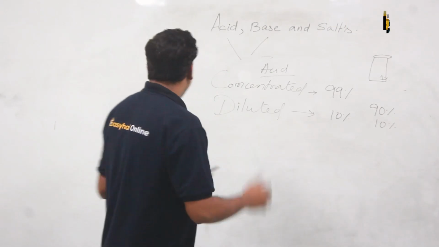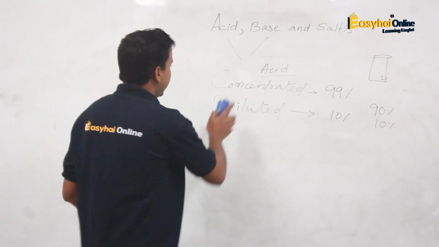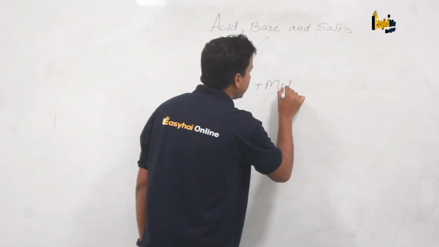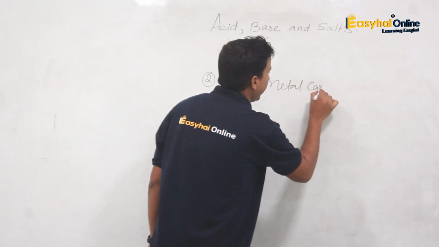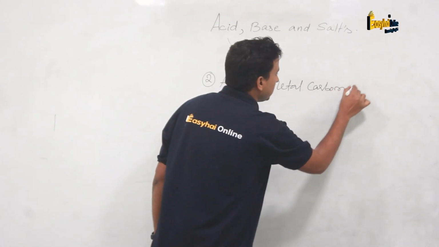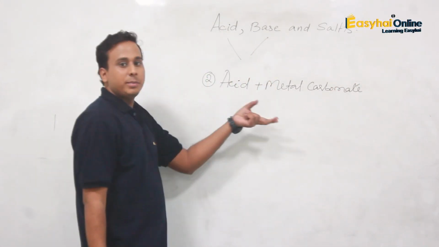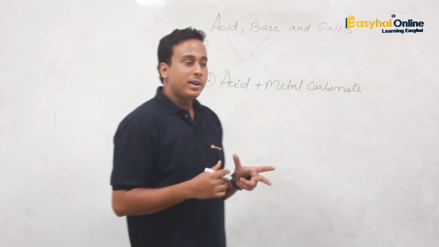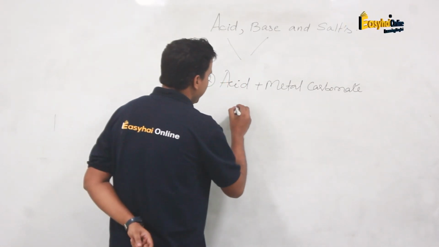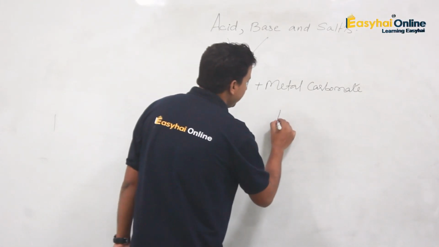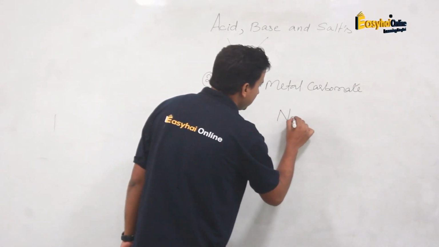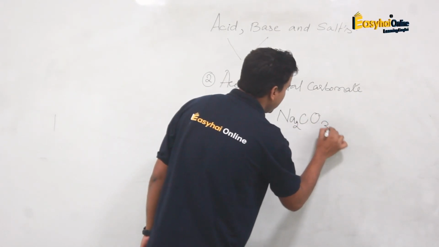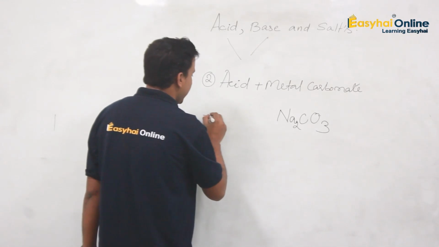Now we saw that metal reacting with acid, they are forming a compound like salt and hydrogen gas. Here acid is going to react now with metal carbonate. So first we saw acid reacts with metal. Now metal carbonates, what are they going to form? When acid reacts with metal carbonate, let us see. Now we are taking metal carbonate here, say sodium carbonate. This is metal carbonate. Now the acid we are taking is HCl.